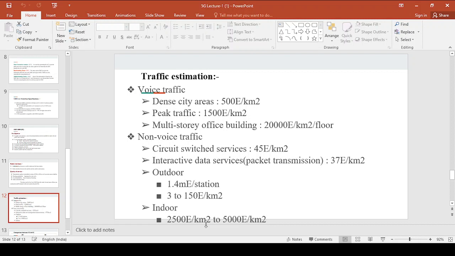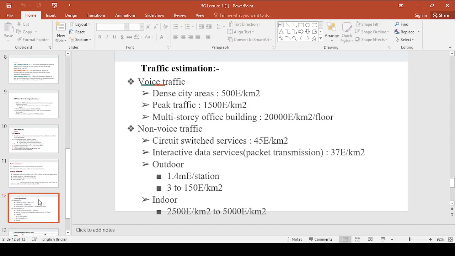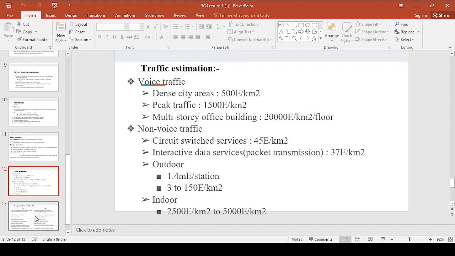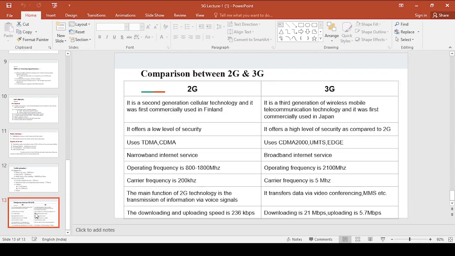If you go from one scenario to another scenario, there is a huge variation of traffic, right? No need to remember this, just for your idea I am giving this traffic estimation for voice and non-voice, right? Now coming to the next slide. Now this is a comparison between 2G and 3G, right? The next slide is the comparison between 2G and 3G.